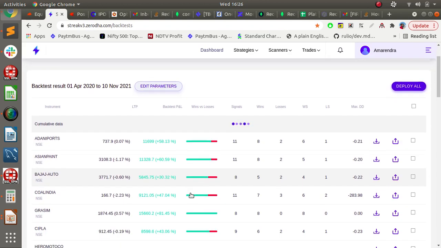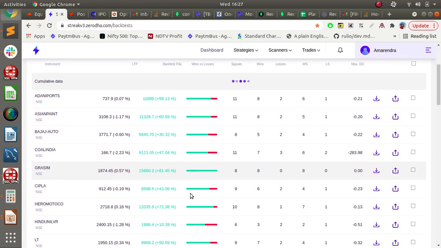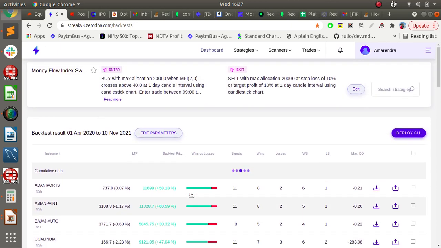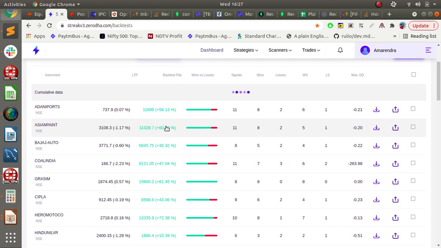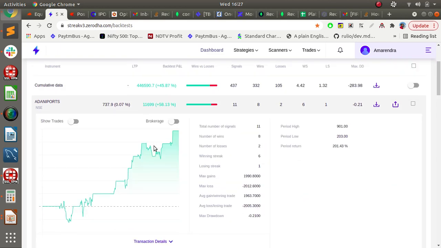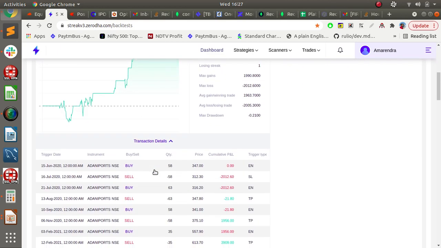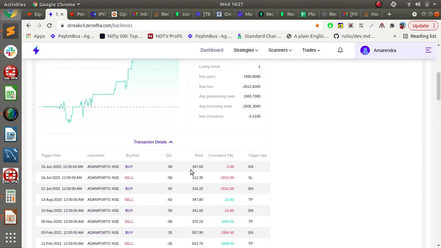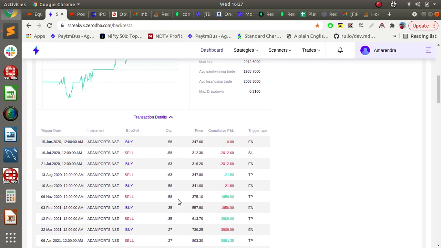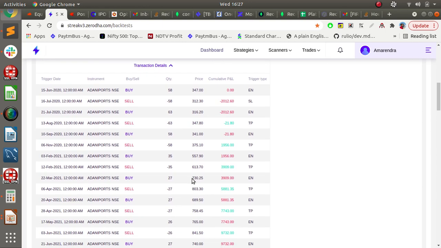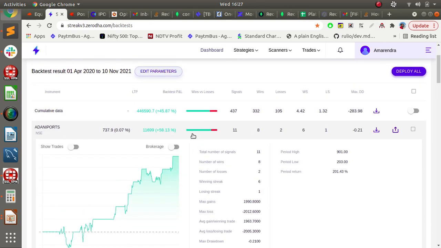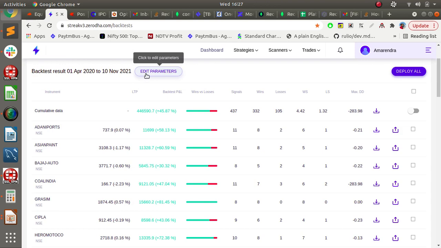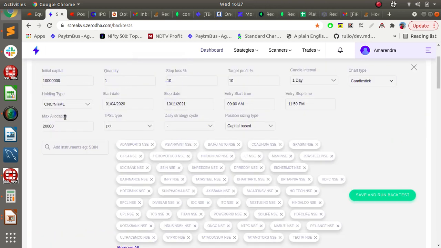As you see, these are the results that we are getting if you use this strategy over the last 1 year with this position sizing. We allocated 20,000, so the quantity may differ for each stock. For example, for Adani Ports it entered with 58 quantity. When the price increased, the quantity changed based on our allocation. Whenever the price is 730, it entered with only 27. So the position size all depends on the maximum allocation we have given with capital based.